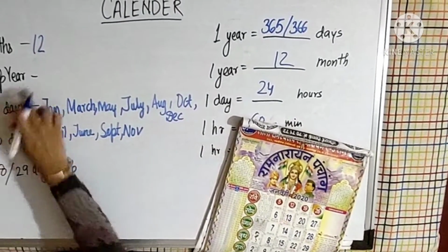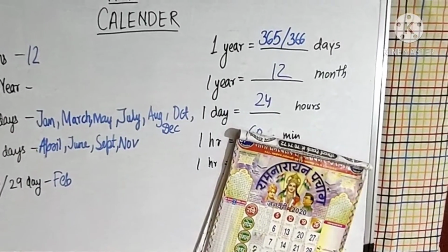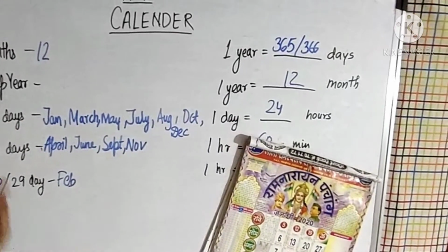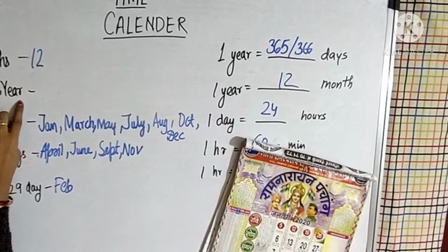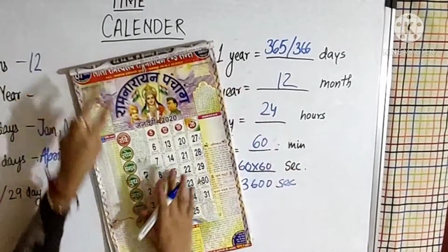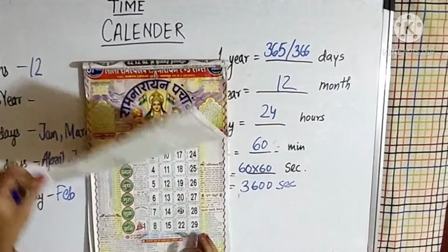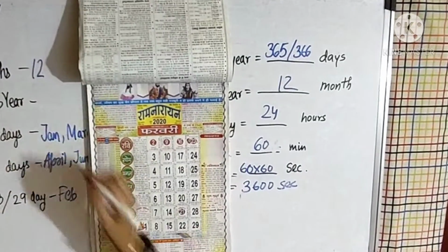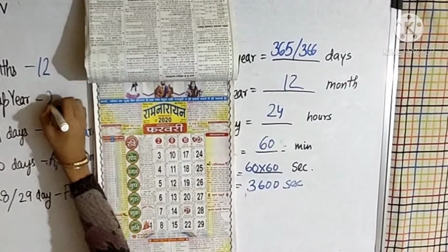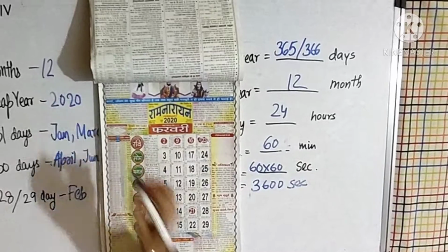Now coming to leap year. What is a leap year? After every 4 years we are having a leap year. Now currently in the 2020 calendar, if you see, how many days does February have? 29 days. So 2020 is a leap year. Why is it a leap year?